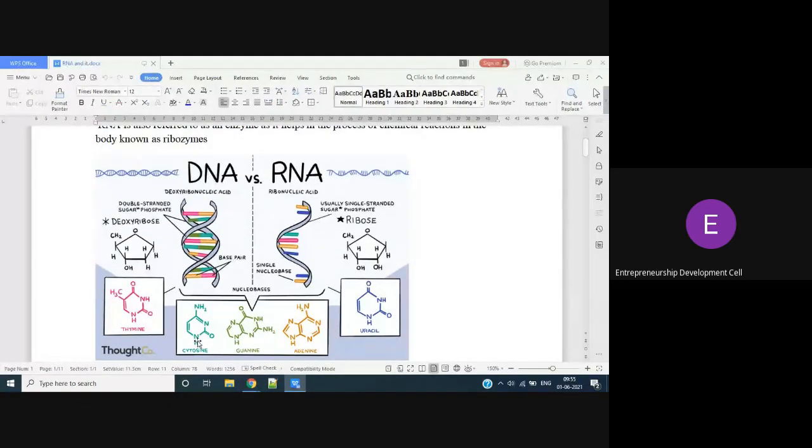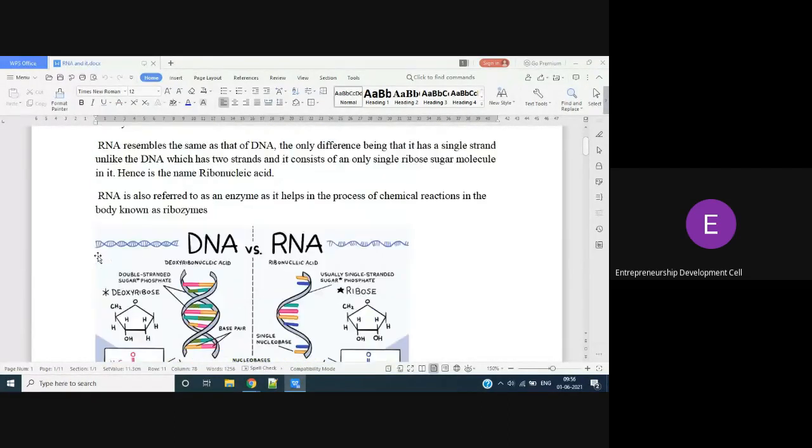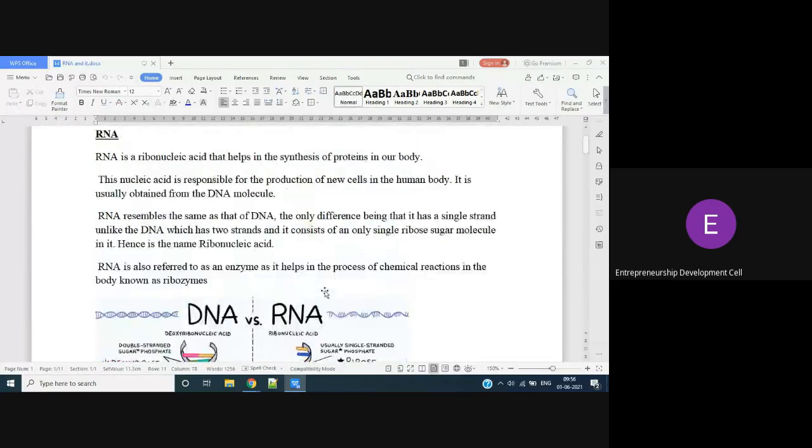Thymine, cytosine, and guanine. What is present in RNA? Guanine, adenine, and uracil. This is the difference between DNA and RNA. The nucleotides are also different in DNA and RNA.